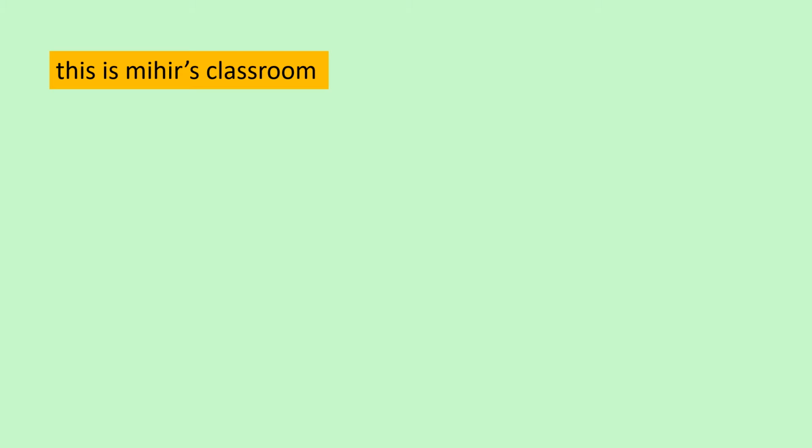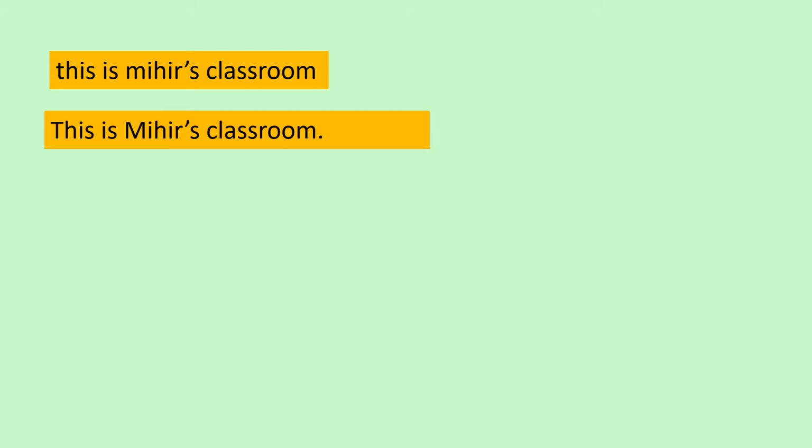This is Mihir's classroom. Now again, beginning this, T is a capital letter, then Mihir. Mihir is the name of a boy, so Mihir will be a capital M. And of course, to end with the full stop. This is Mihir's classroom.